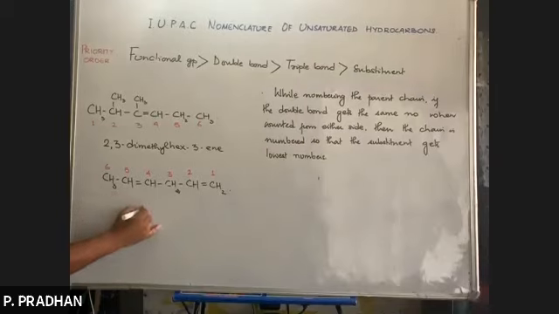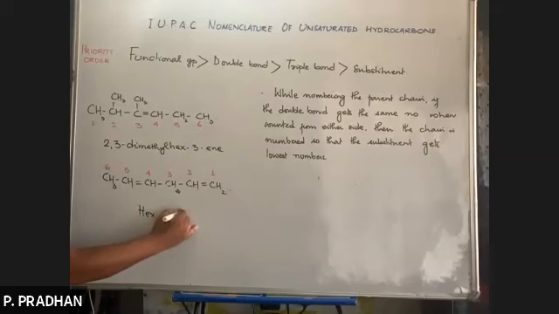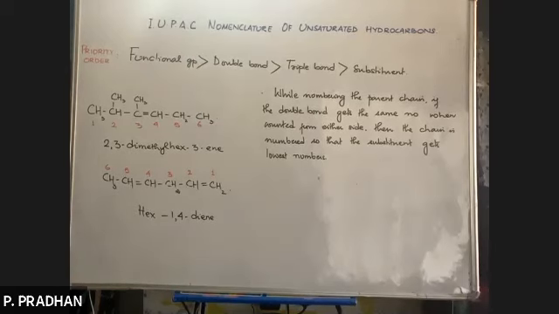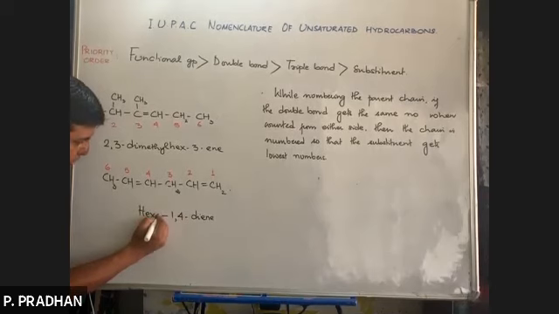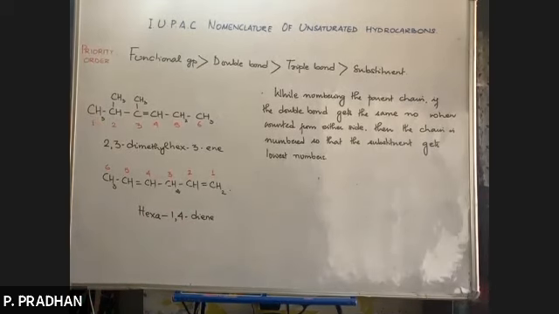So it will be hex. At which positions are the double bonds? 1, 4. What will I write? Diene. Now there's a rule that if the secondary suffix begins with a consonant, like D, then an extra A is added after the word root.